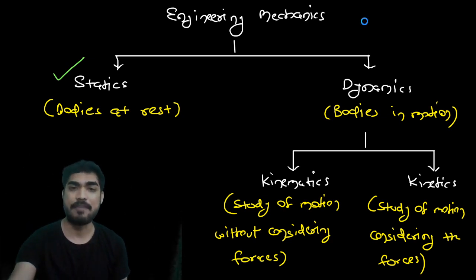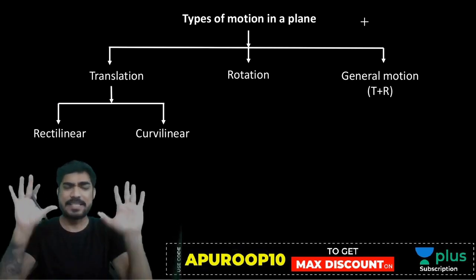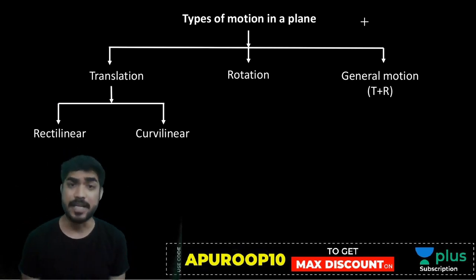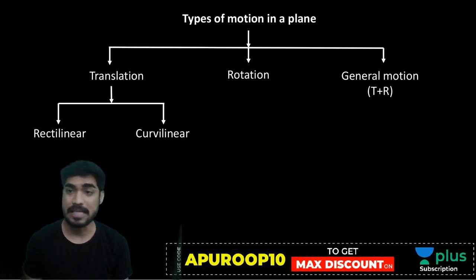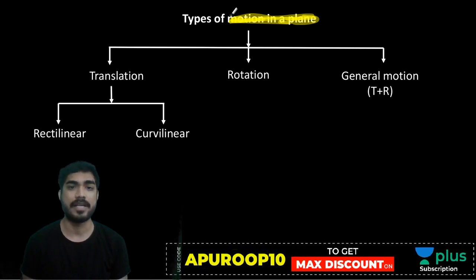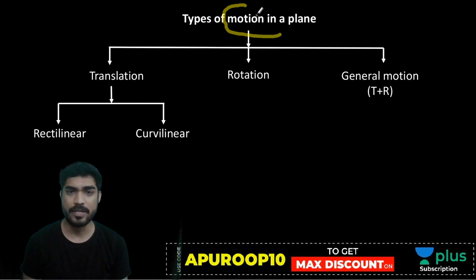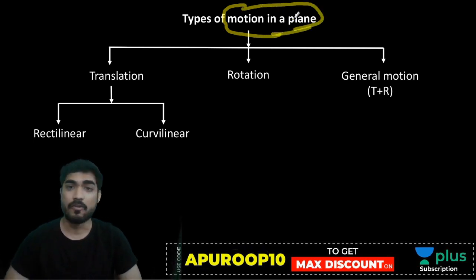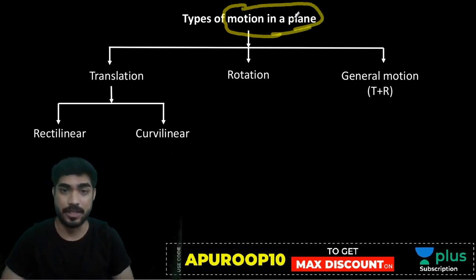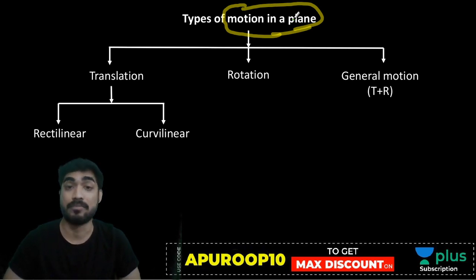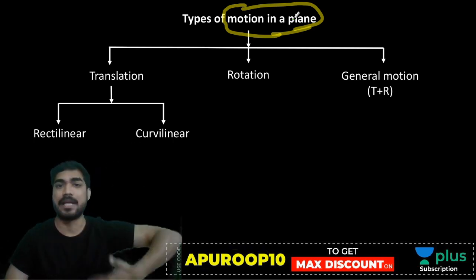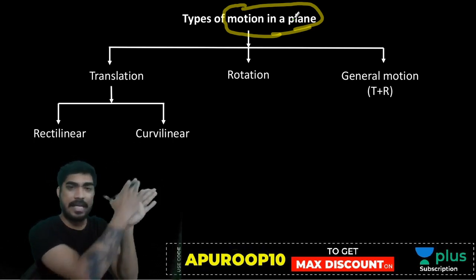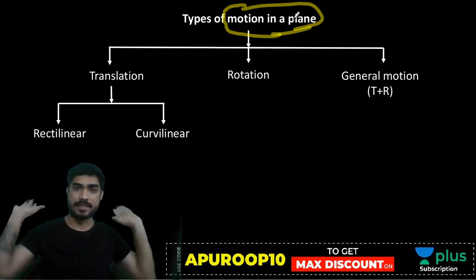So my friends, first of all, we are going to study motion in a plane. That I want to clarify. Is this clear to everyone? We are going to study motion in a plane. We are not going to study three-dimensional motion. We are only going to study two-dimensional motion at most. Motion in a plane means the XY plane. The body is only in this plane. The body is not moving like this, in three dimensions.